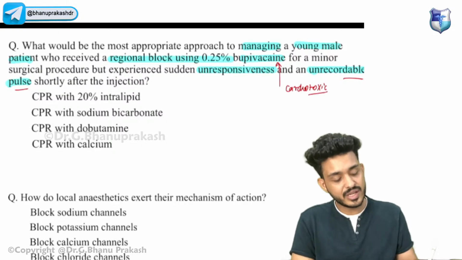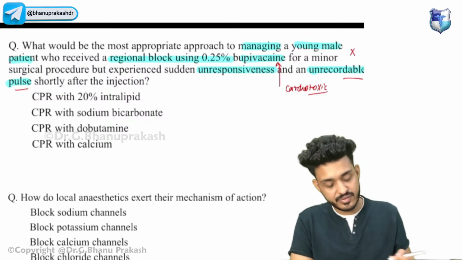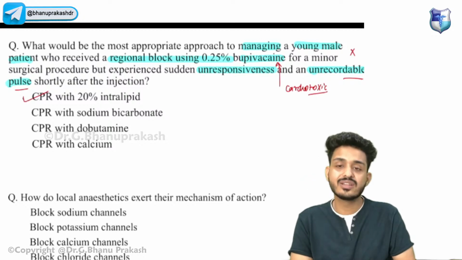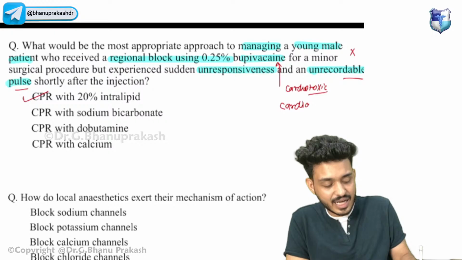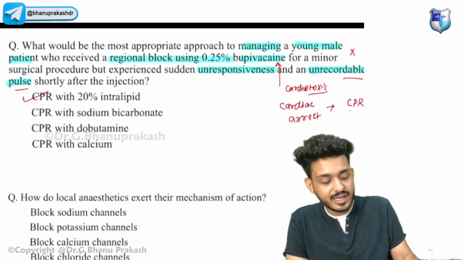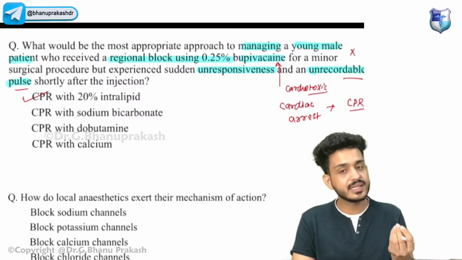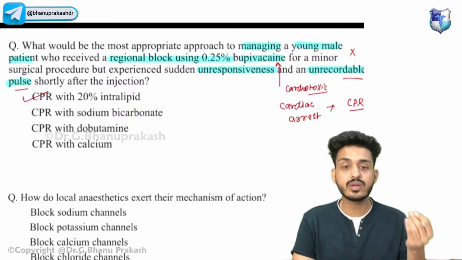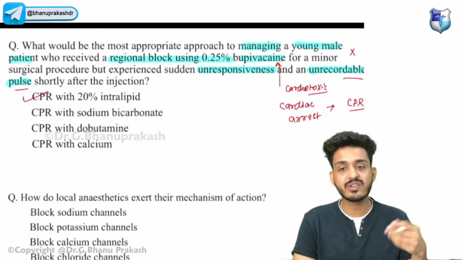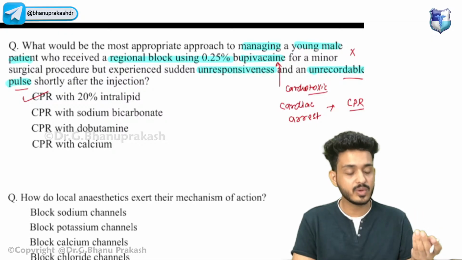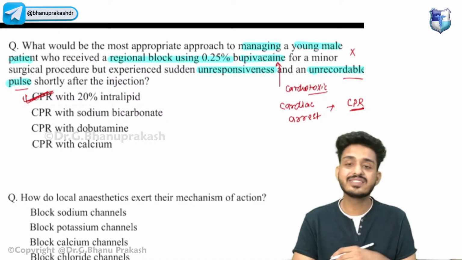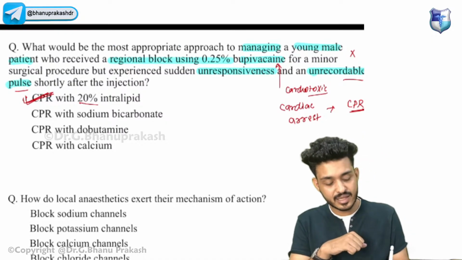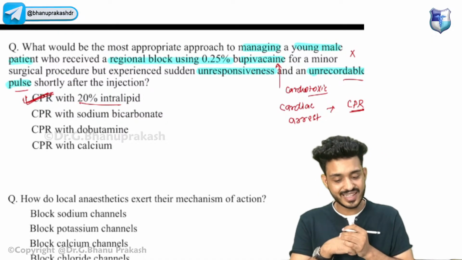First of all, we need to remove that drug, and second, we need to give CPR. Why are we giving CPR? Because there is cardiac arrest. In cardiac arrest, the first thing that we can do is CPR. Then we will be giving adrenaline. Adrenaline is the drug of choice. We can also add atropine, because atropine will be dealing with bradycardia with AV block. Adrenaline will be working on all the receptors, so we can give that drug, and CPR is the first line. The other drug of choice will be 20% intralipid solution.